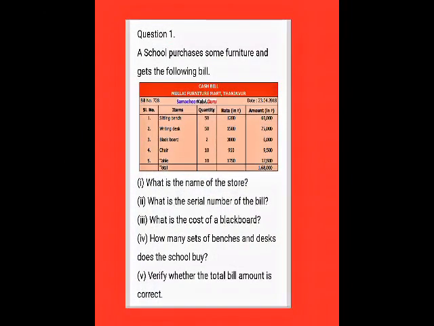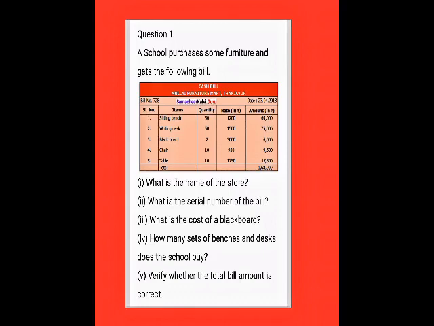What is the name of the store? That we will see now. Next, what is the serial number of the bill? That is the second question. Third, what is the cost of a blackboard? And fourth, how many sets of bench and desk does the school buy? Verify whether the total bill amount is correct. These are some questions they have given. We have to find these answers for this bill, and with the help of this bill, we are going to find the answers.